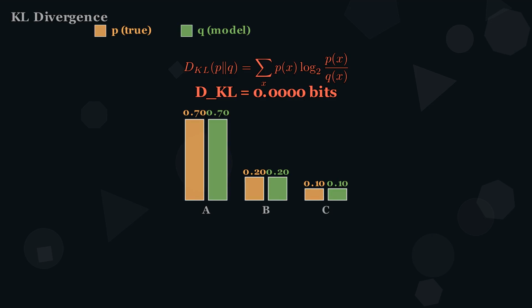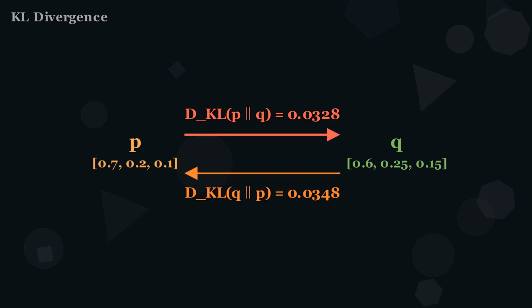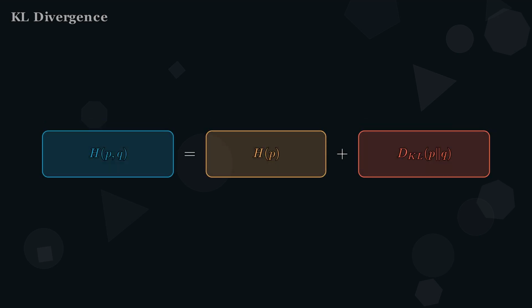no wasted bits. And this tax is not fair. D_KL from P to Q is 0.0328, but reverse the direction, D_KL from Q to P is 0.0348. They are not equal. KL divergence is not a true distance, it is asymmetric. Here's the full picture. Cross-entropy equals entropy plus KL divergence. The floor you cannot beat plus the penalty for being wrong. 1.1896 equals 1.1568 plus 0.0328.